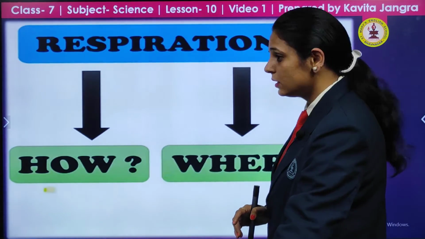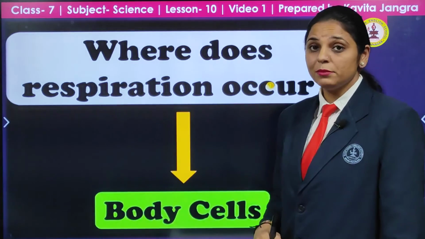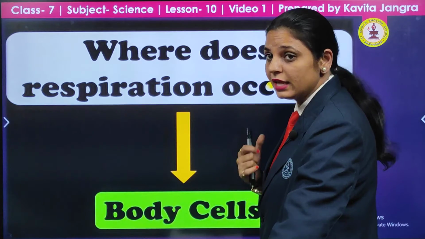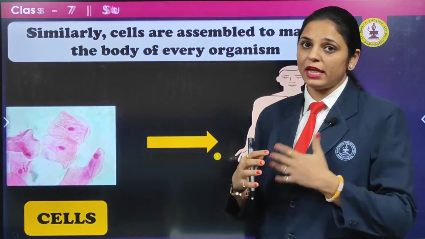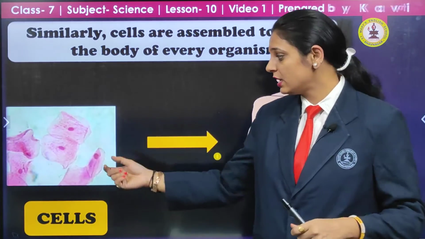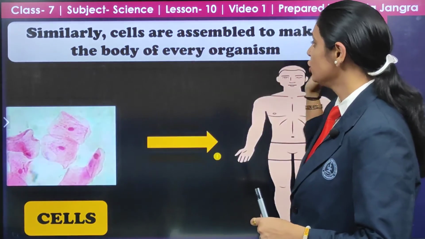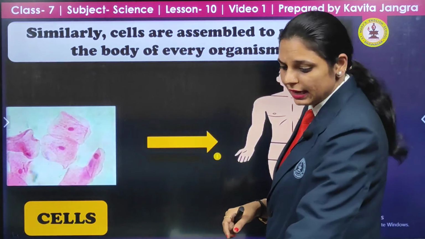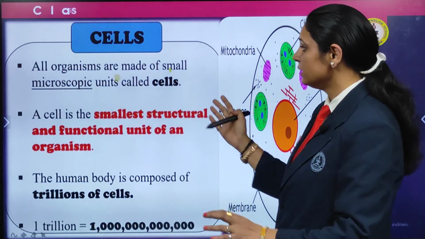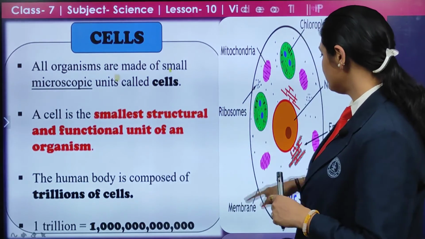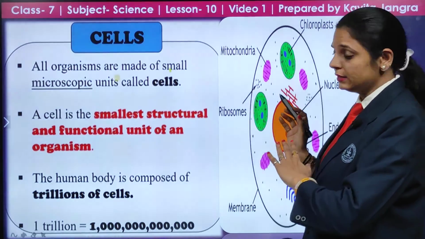The answer to all these questions is: where does respiration occur? It occurs in the body cell. In every body part, the cells. The human body or any living organism is made up of a smaller unit, that is cells, and the cells are assembled to make the body of every organism. In each cell respiration takes place. The cells are small microscopic units, as you can see over here, and a cell constitutes different organelles.